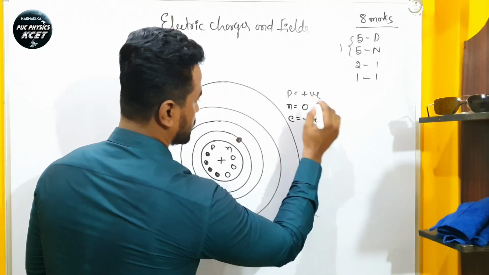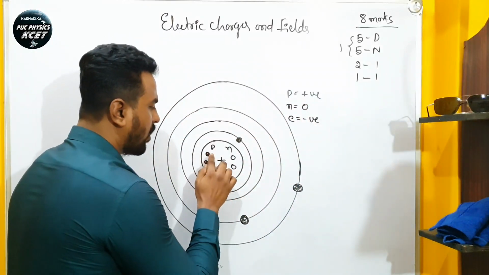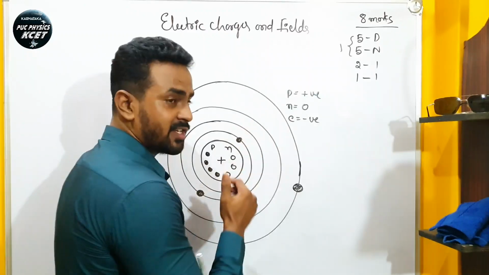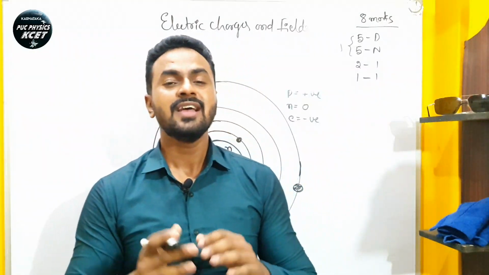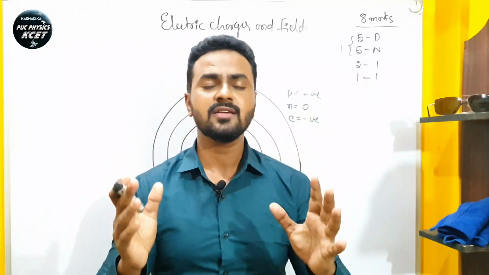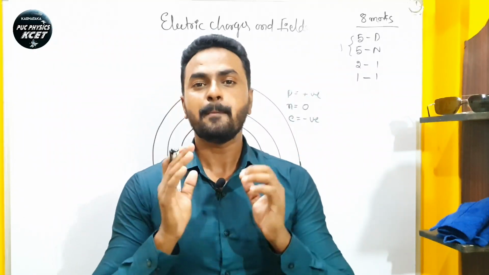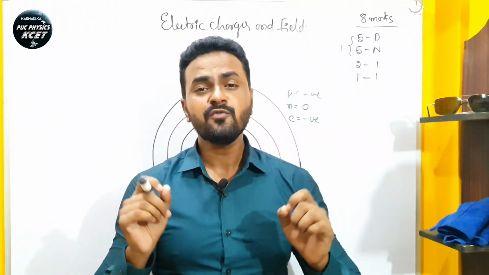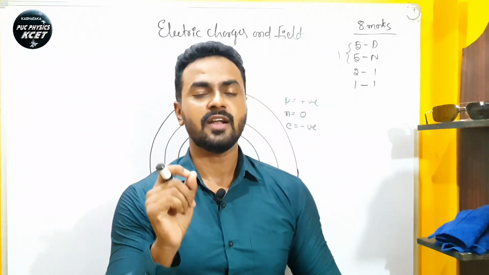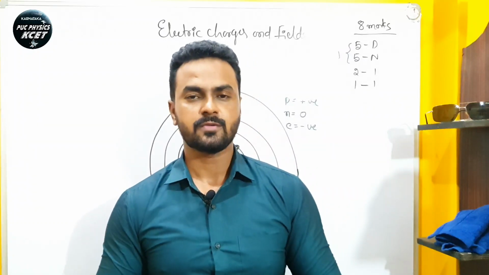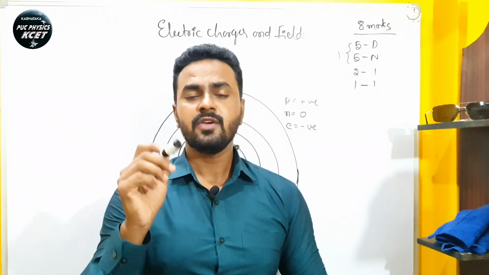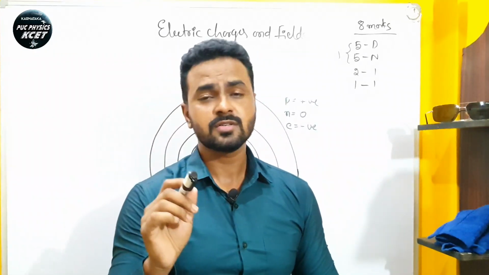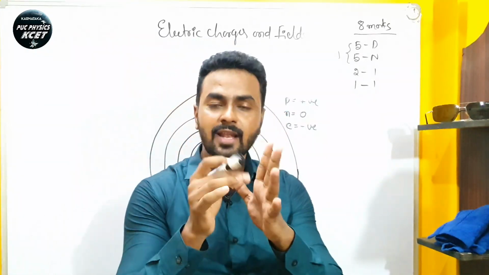So why do we call this proton positive? Why do we call this electron negative charge? This is because it was named by the American scientist and politician Benjamin Franklin. For this reason, Benjamin Franklin's photo is printed on the American $100 currency note. But in India we have Gandhi's photo on every note. But don't worry about notes, you just take the notes that I am telling you.